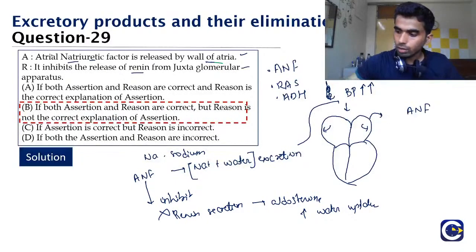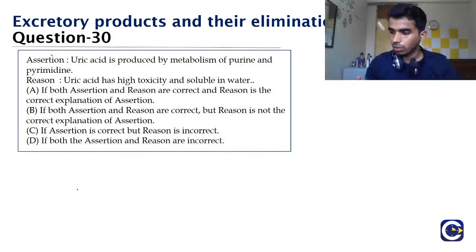Okay, now coming to the last question. While I read this question, if you have any doubt, please write it down. I would be happy to explain that. Now coming to question number 30. Assertion: uric acid is produced by metabolism of purine and pyrimidine. Reason: uric acid is highly toxic and it is soluble in water. And all the options are the same as those of the previous question.